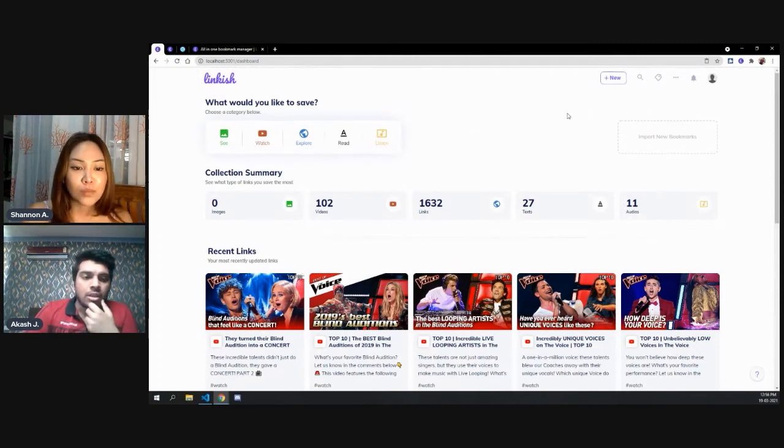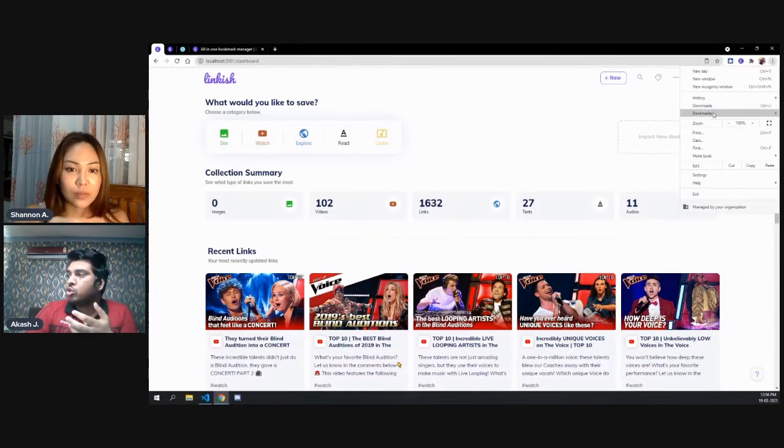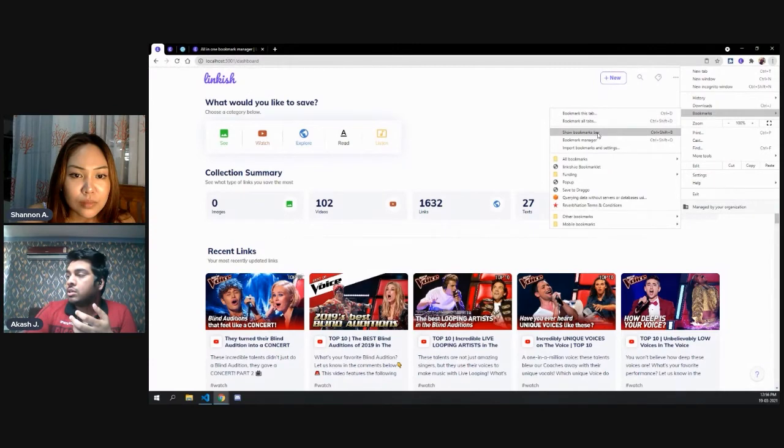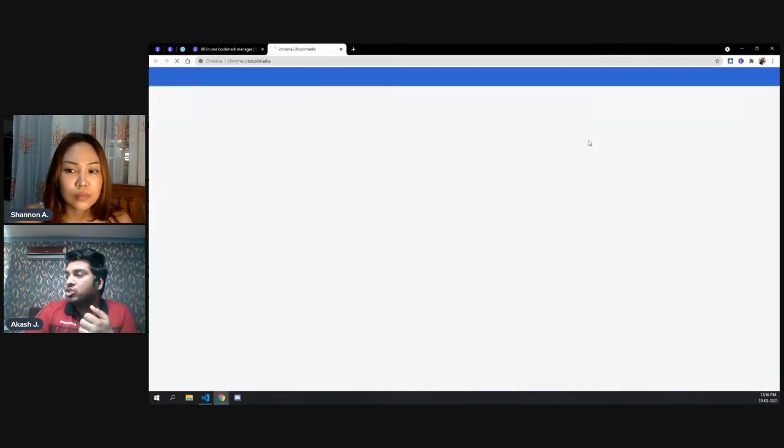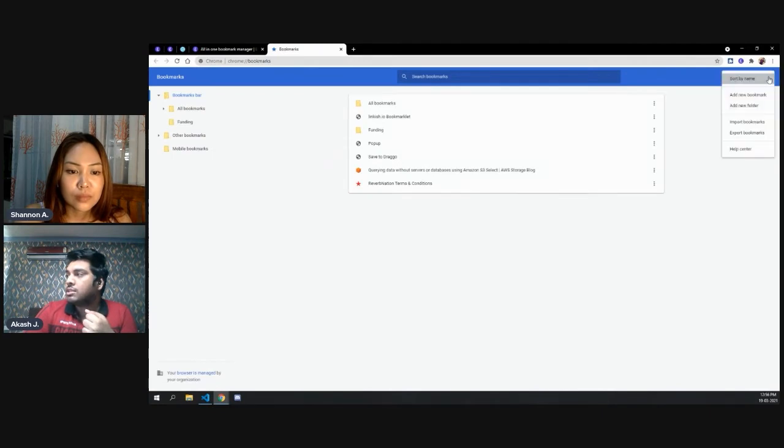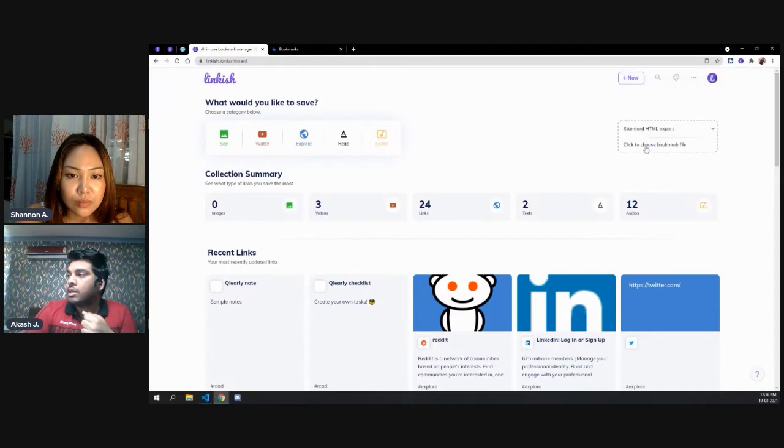Right now we don't have a sync, but we have an import feature. You can click on these three dots here, then go to bookmarks, then bookmark manager, then click on this link and export your bookmarks. Once you have exported them, you can come here and choose standard HTML export, and then click to choose the bookmark file.